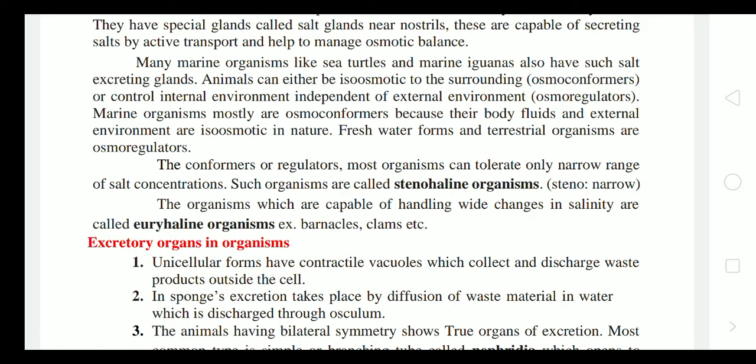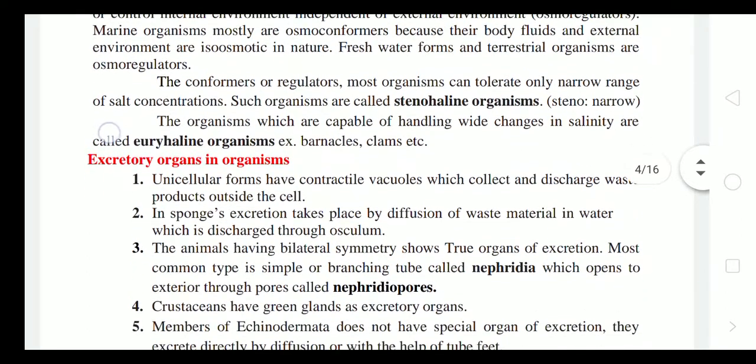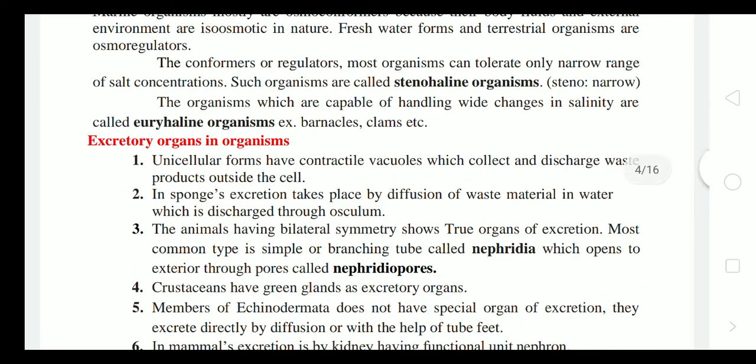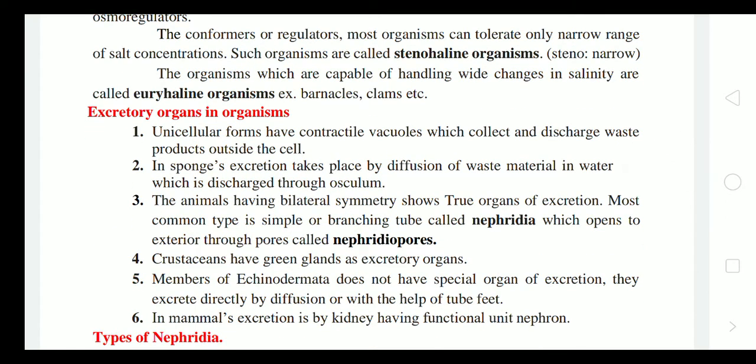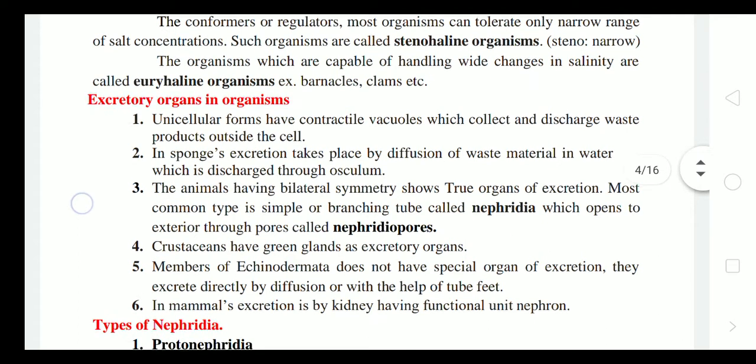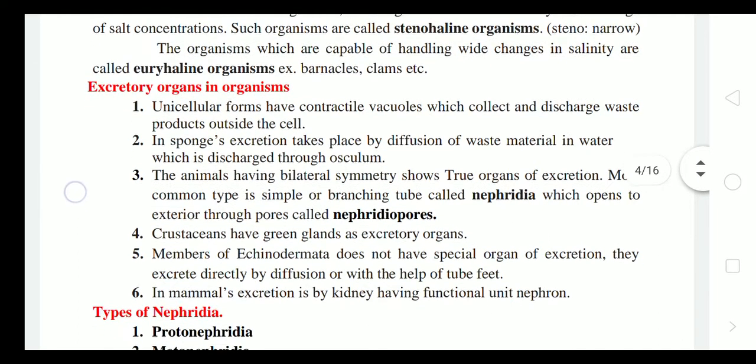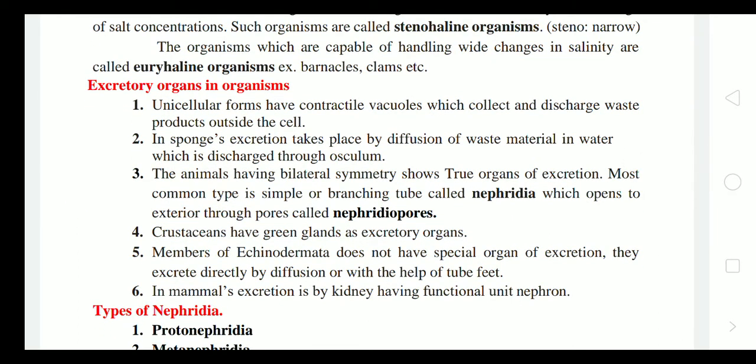Freshwater forms and terrestrial organisms are osmoregulators. That means the animals found in freshwater and also the terrestrial ones, that means we are osmoregulators. Among conformers or regulators, most organisms can tolerate only a narrow range of salt concentration. Such organisms are called stenohaline organisms.